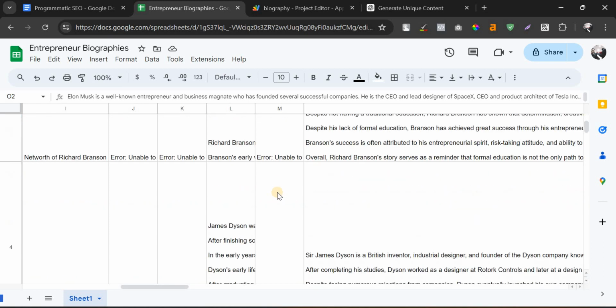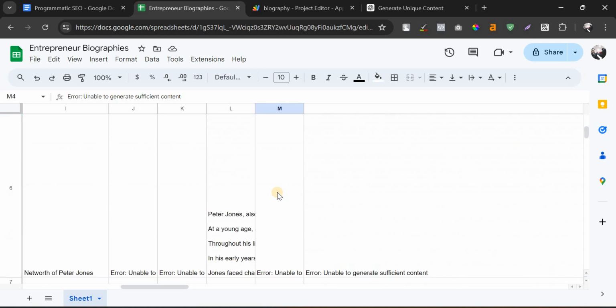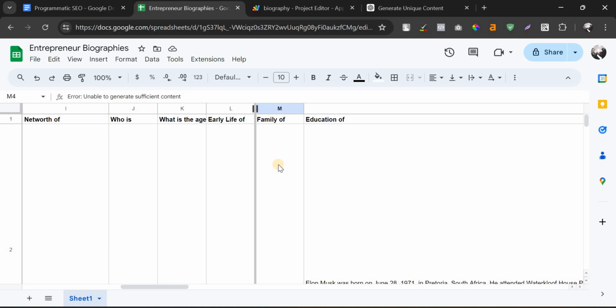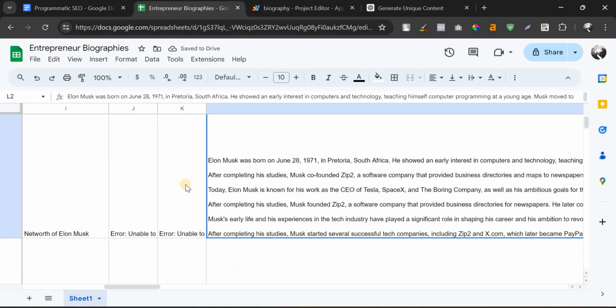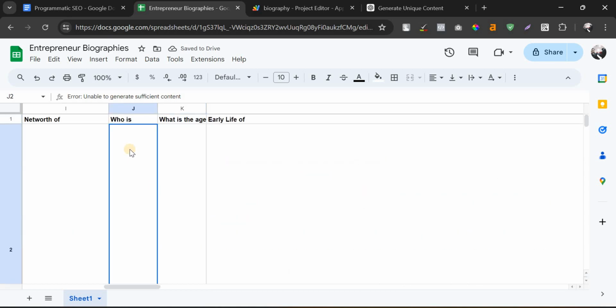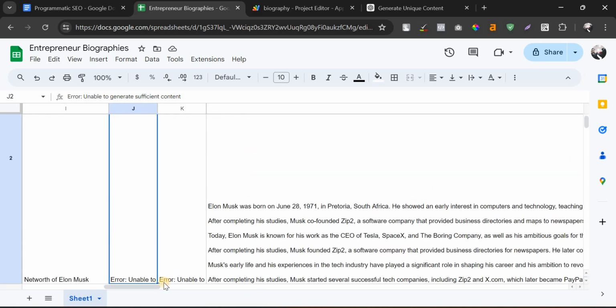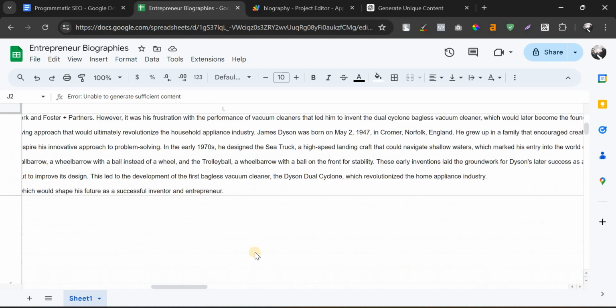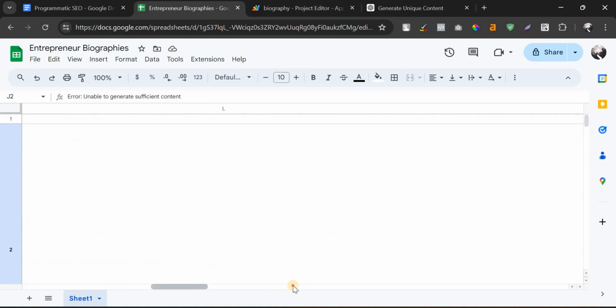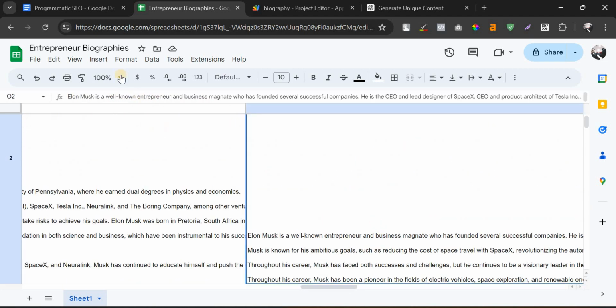Only the family column hasn't fetched the data, so we need to check that. The early life part is fetched as well with proper output. Even the age column and who is column have some errors, but other than that we can fix it, because it's just a trial and error method that we are following. So you can see it's outputted with the proper content in the fields which we have mentioned.